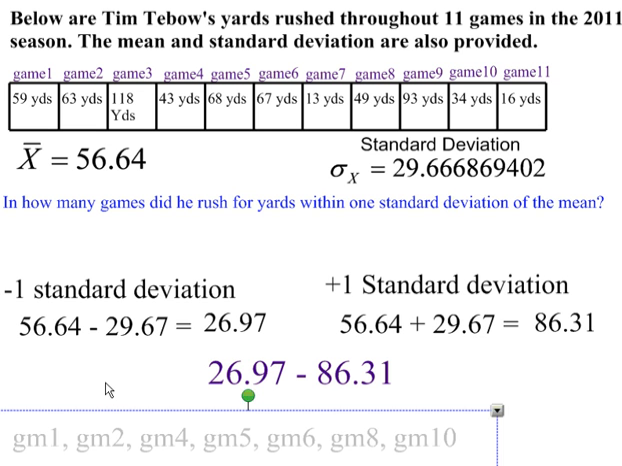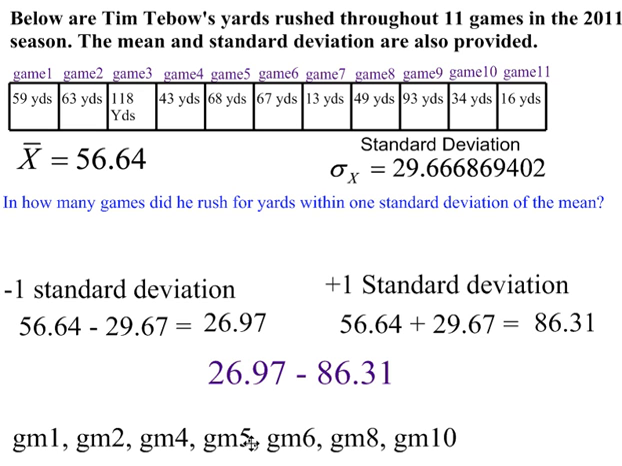Well, that would be game 1, game 2, game 4, game 5, game 6, game 8, and game 10. All the other games are outside of this range. So that's a total of 7 games. In 7 of those games, he rushed for yards within one standard deviation of the mean.